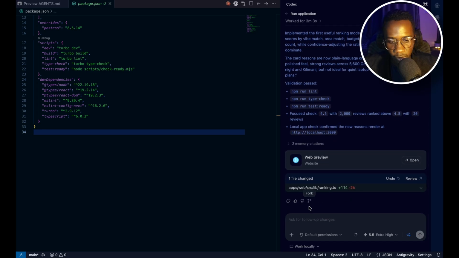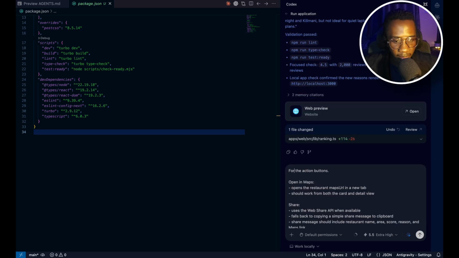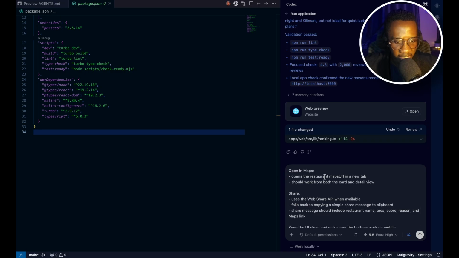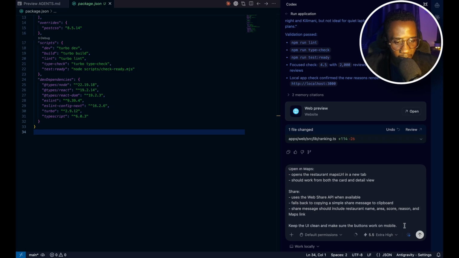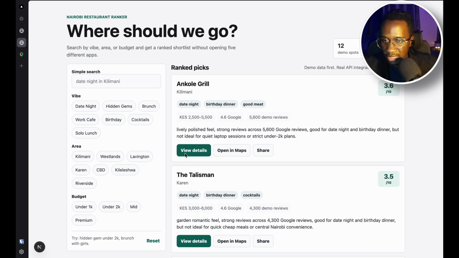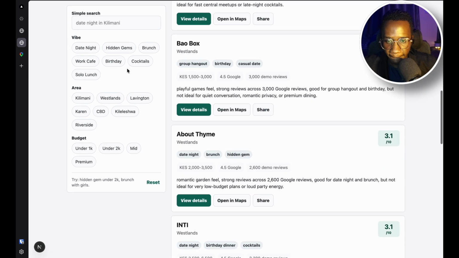So the next thing I'll also do, I want to refine our action buttons a bit. So I can just update that for the action buttons. Open in maps, I think it already does that. But then there's something I want to take note of here. Our share button does not work. So fix this. Then what else do we need to improve on?